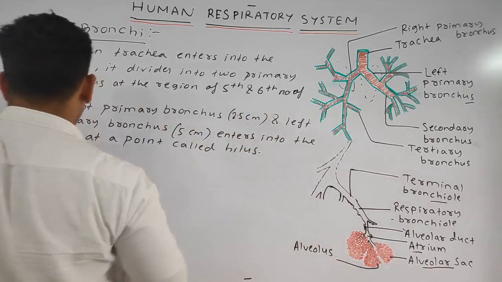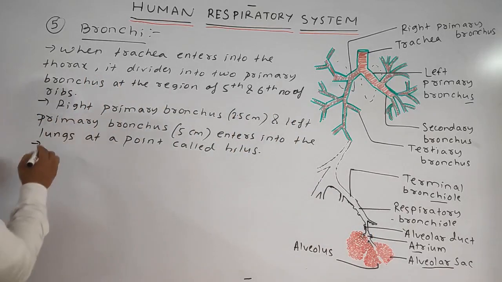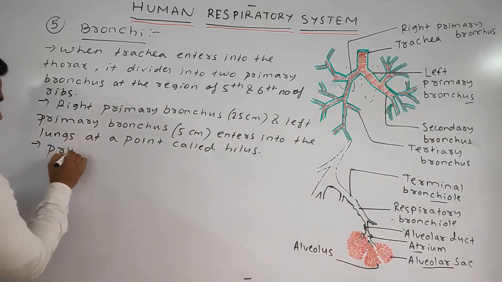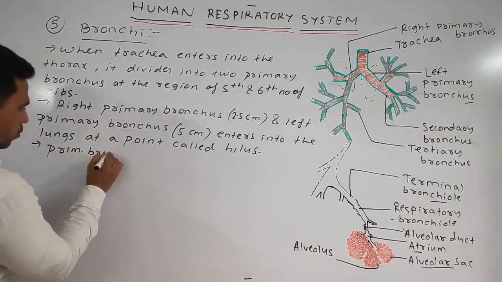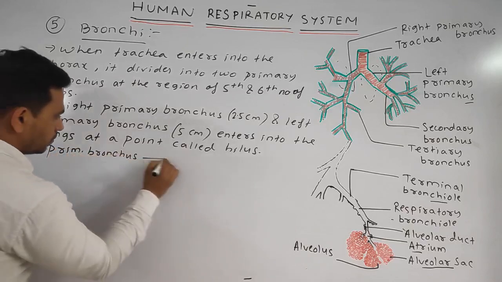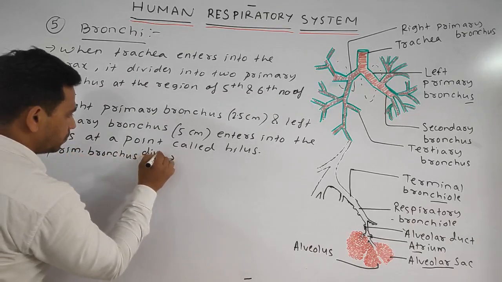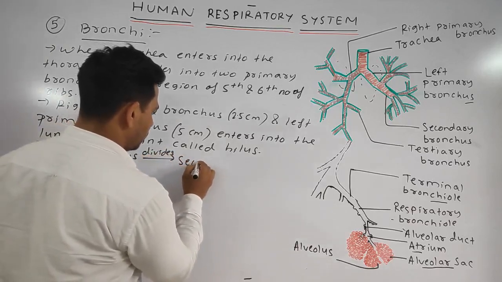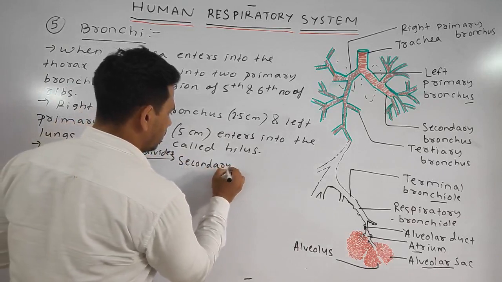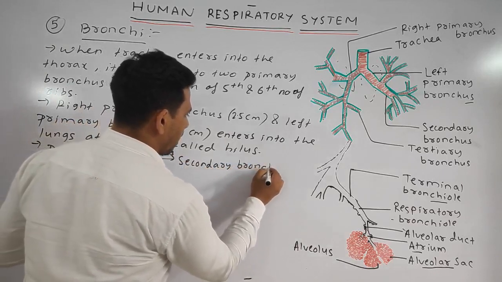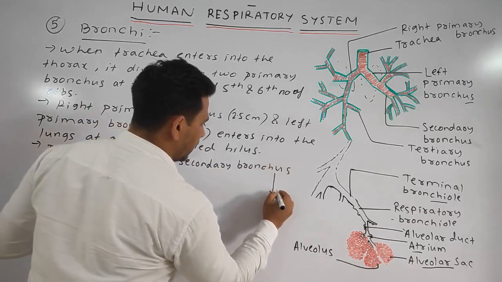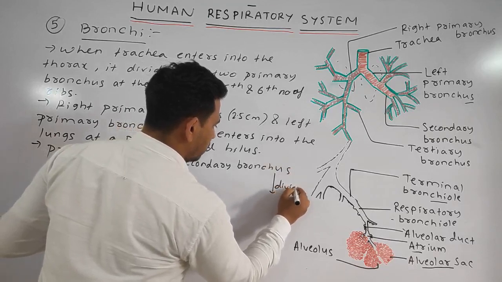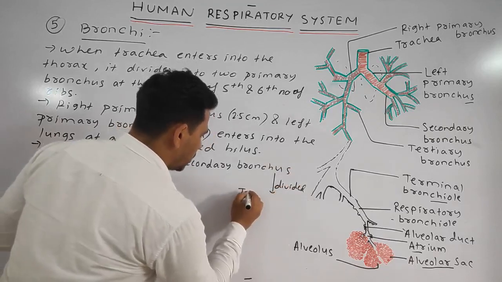Okay students, so we'll write this. Primary bronchus divides into secondary bronchus, which is further divided into tertiary bronchus.